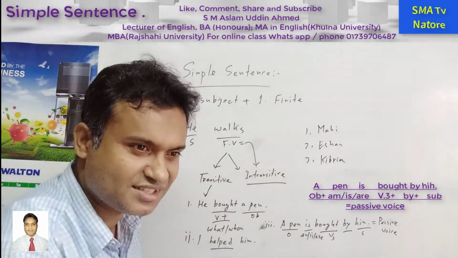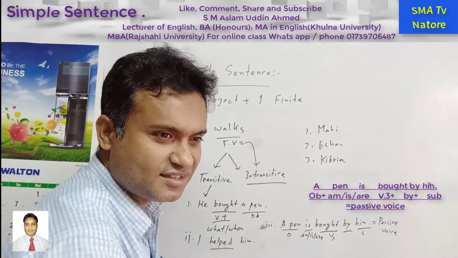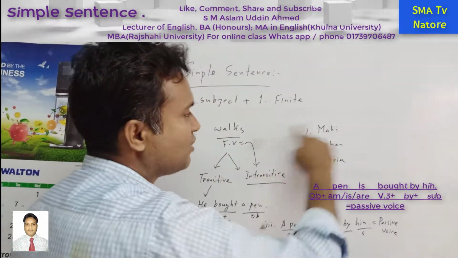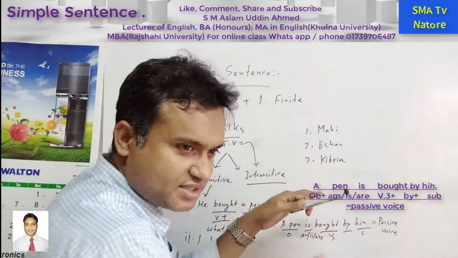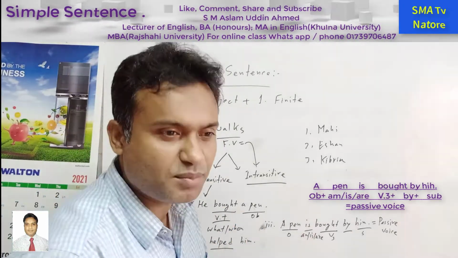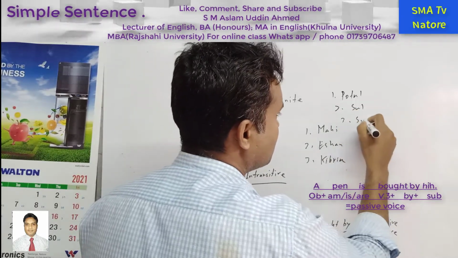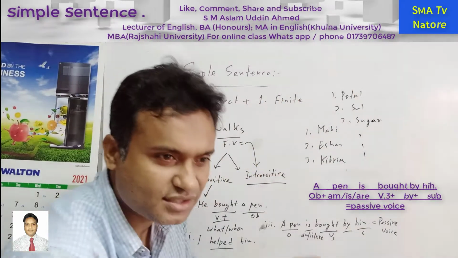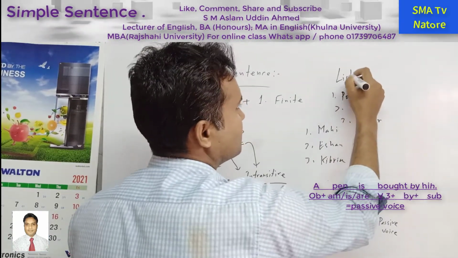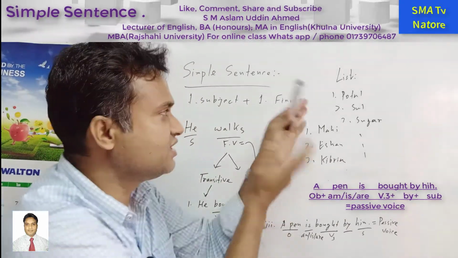What is the meaning of the list? 1, 2, 3, 4, 5, 6. This is one kind of row, but in this row there is 1 person, 2 person, 3 person. So this is the list. When you are going to the shop, you need some items to buy. For example, 1 is potato, 2 is salt, 3 is sugar. So in this way, these are lists. So what is the meaning of the list?